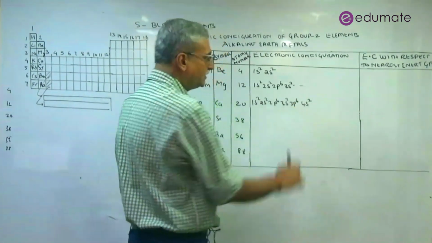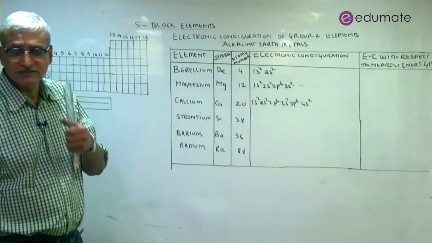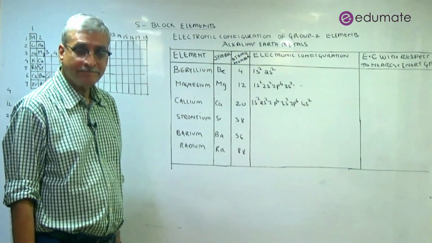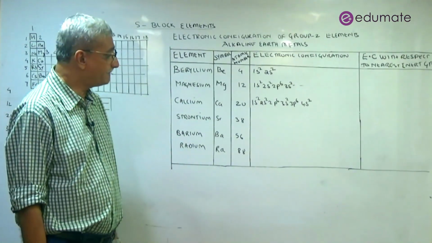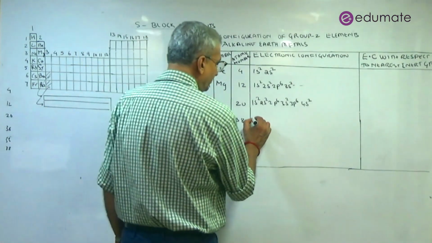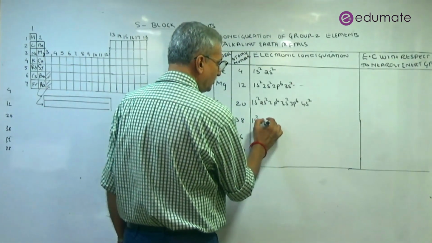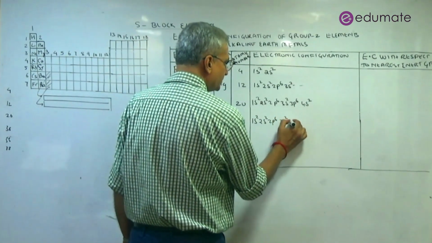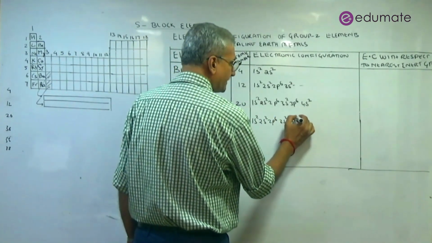I told you, and we know 3d10 is because 3d1 starts with scandium, that is atomic number 21, the next element.